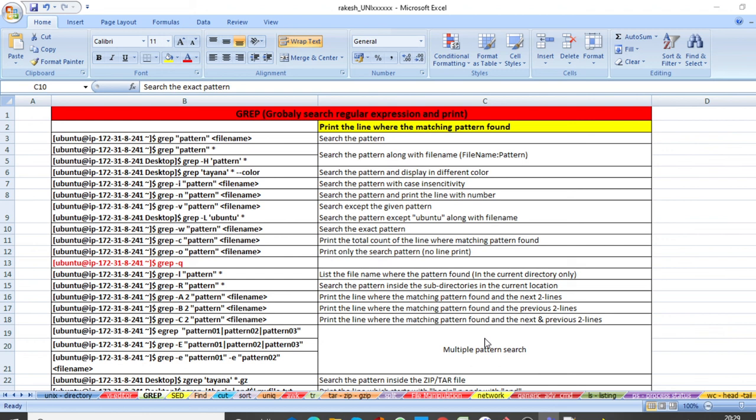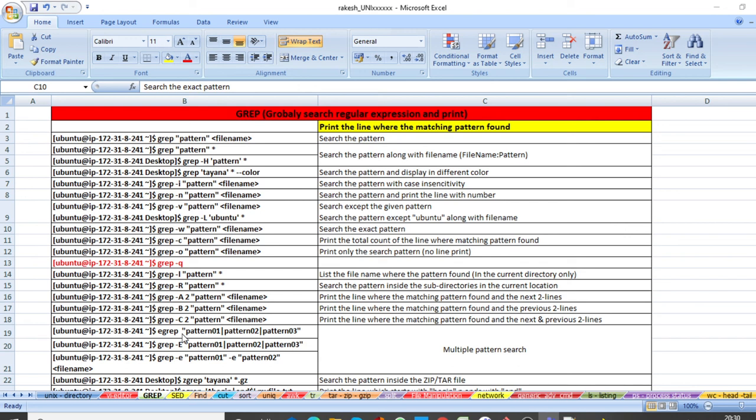So Sohel, where are we? grep -l lists the files. Oh, it has already been completed. We are at grep and egrep. Suppose you want to search multiple patterns at a time.